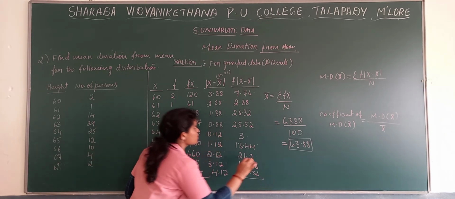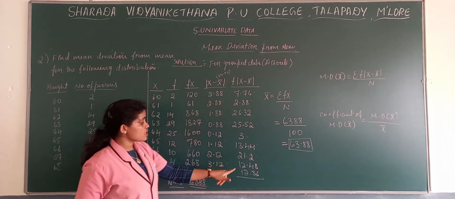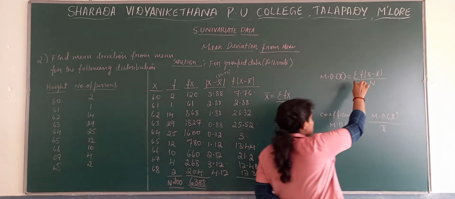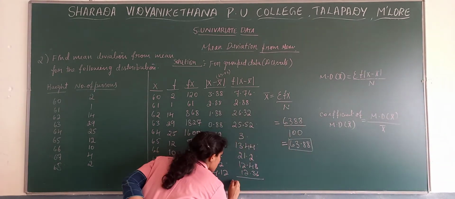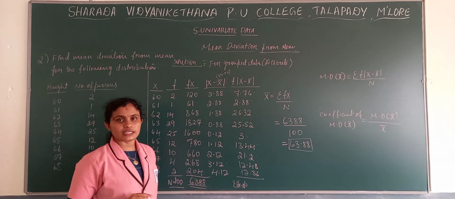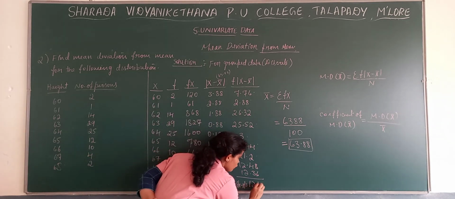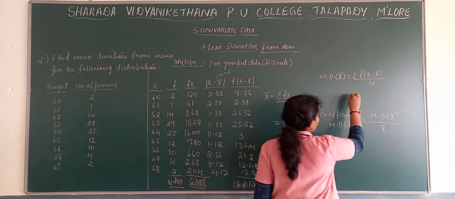Now, that is frequencies into modulus x minus x bar. Then the total, sigma f into modulus x minus x bar. So this is the column sigma f into modulus x minus x bar. In total we get the value as 124.96. Now substitute into the formula.